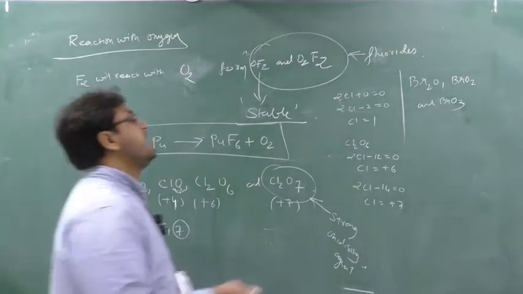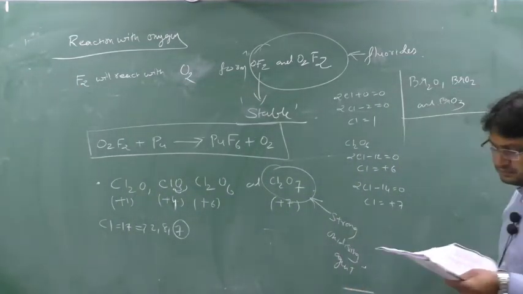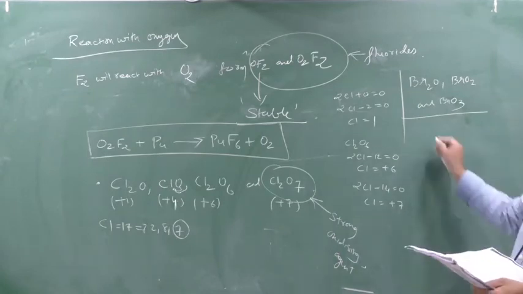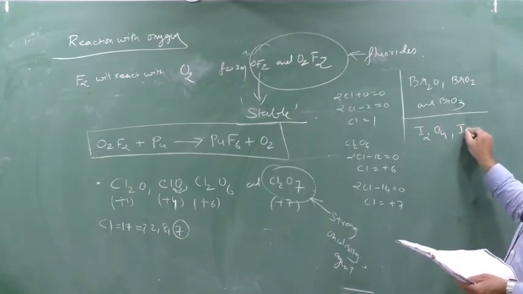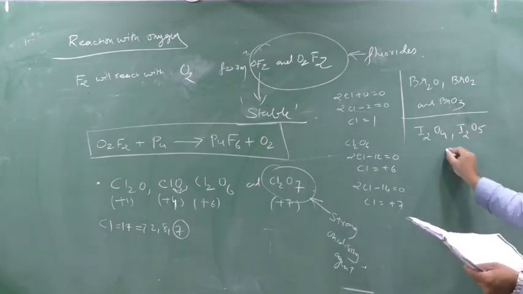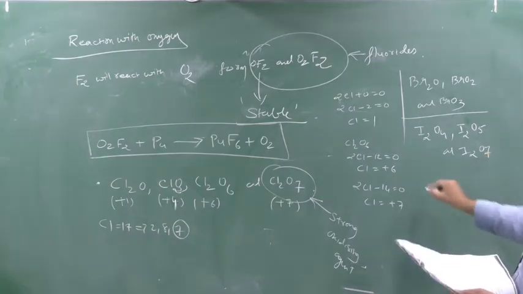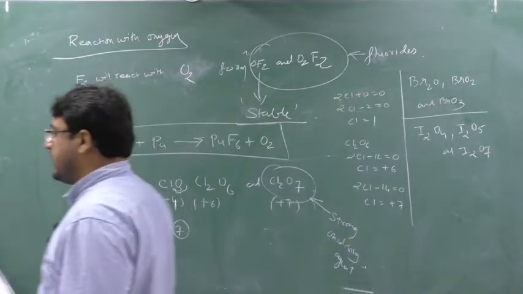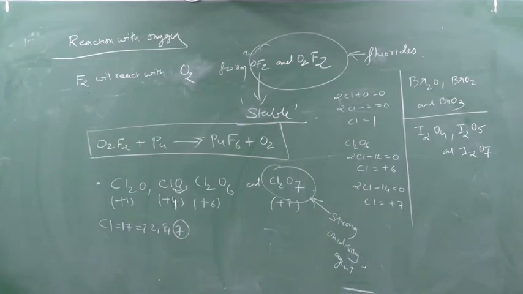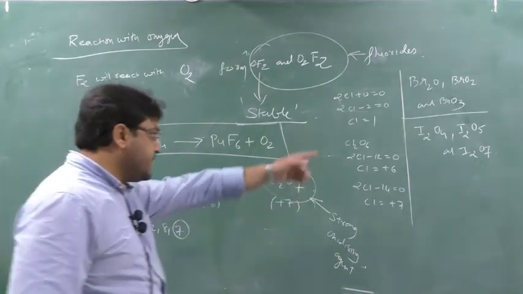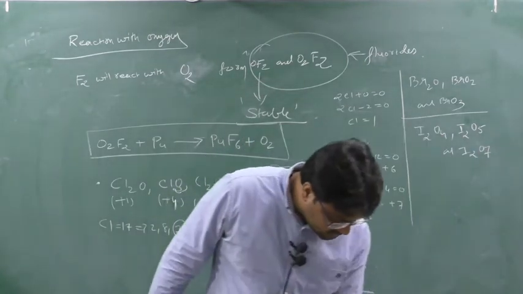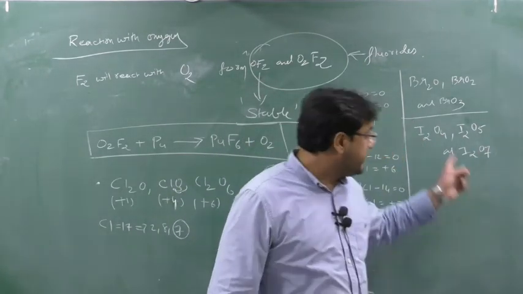Okay. Write down for iodine. Iodine forms three types of oxide: I2O4, I2O5, and I2O7. Please remember this, and there are also some key points I will tell about iodine. Clear? They all are solids, strong oxidizing agents, and get decomposed on heating.